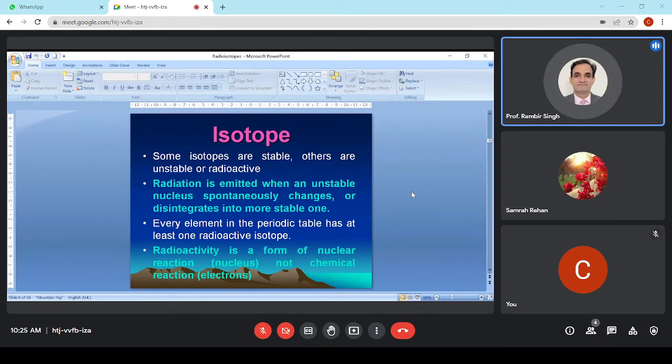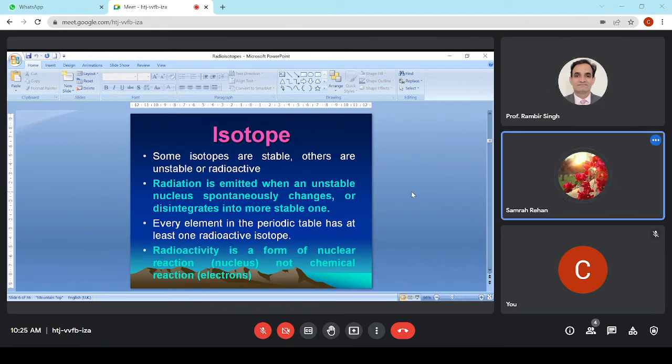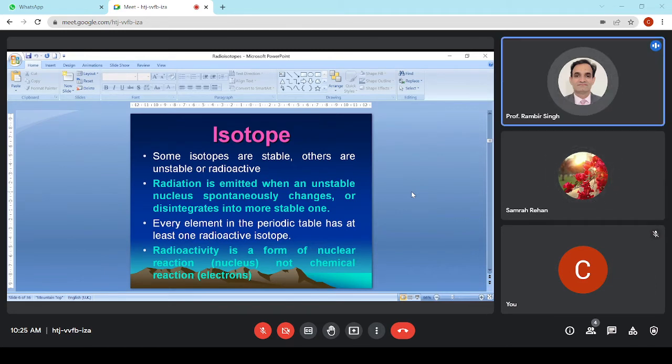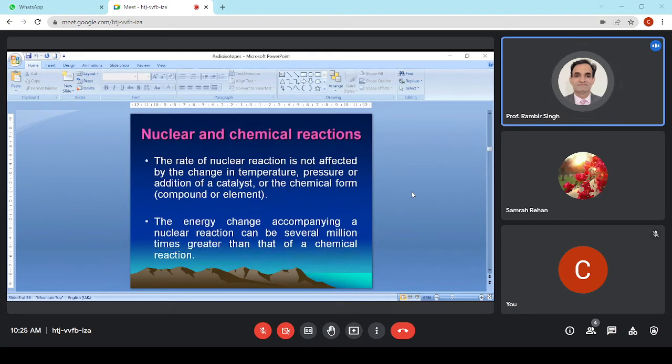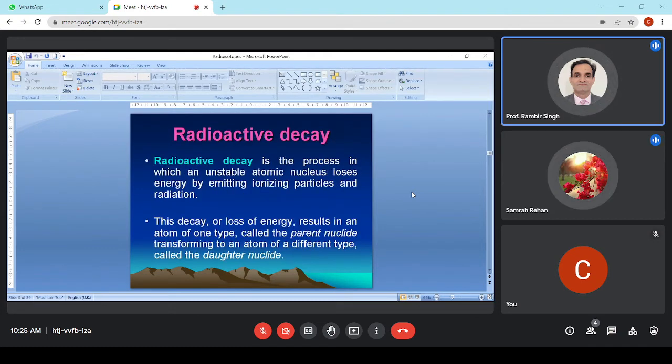If an isotope is radiating out energy to gain stability, it is called a radioisotope, and this nature is called radioactivity. There is no thumb rule as to which element will be radioactive, but generally the elements having higher mass number compared to the atomic number tend to become radioactive. So we have a concept called radioactive decay.